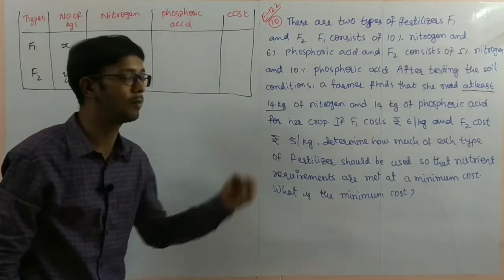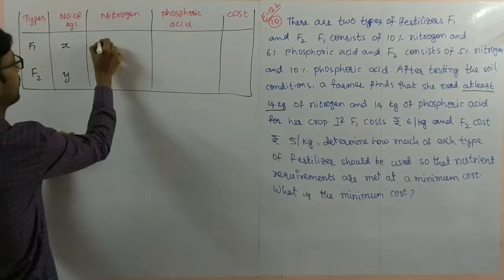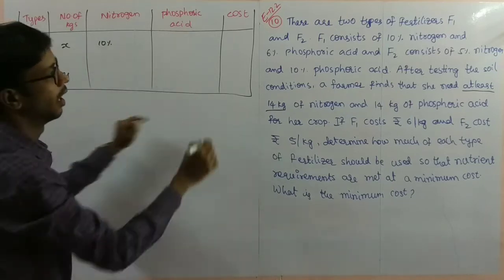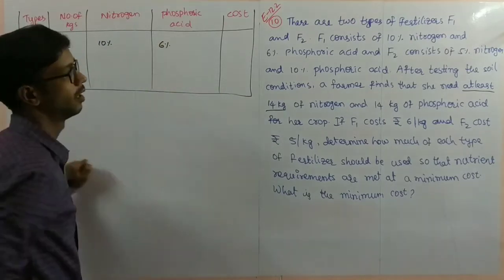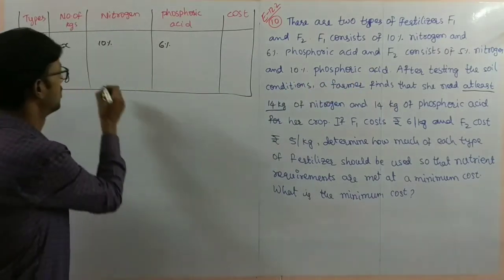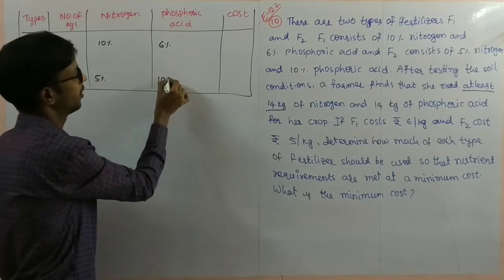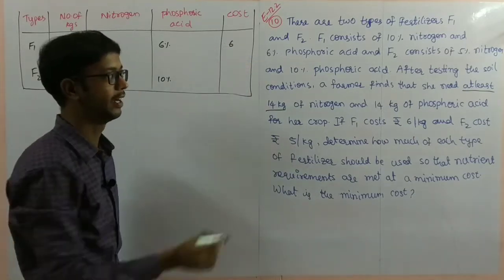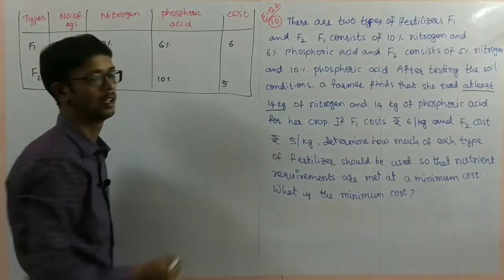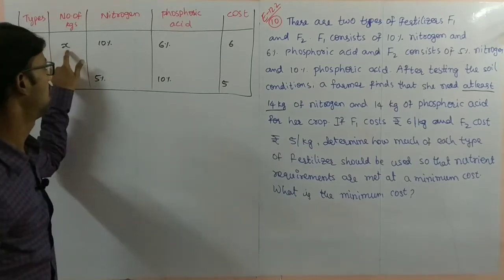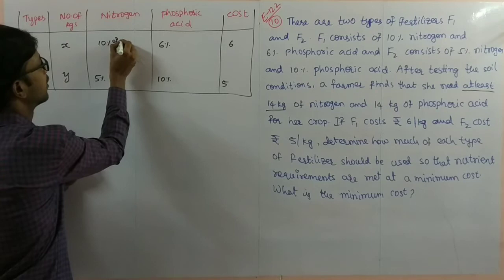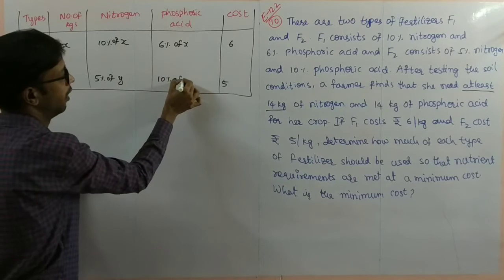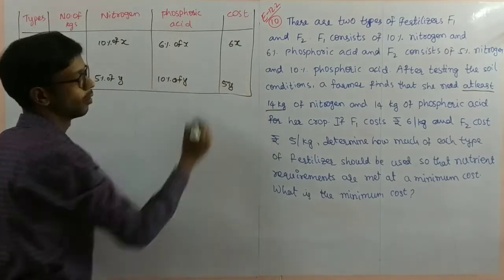For 1 kg, how much is given? 10% nitrogen and 6% phosphoric acid. Next one 5% nitrogen, 10% phosphoric acid, and the cost is 6 rupees per kg and 5 rupees per kg. Per kg they are given. Now you are taking X kgs of F1 and Y kgs of F2. Here X and Y, no problem.